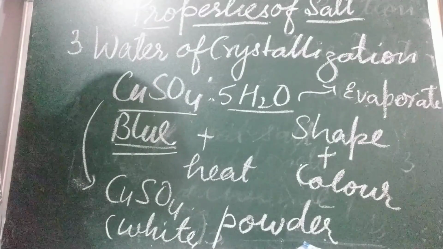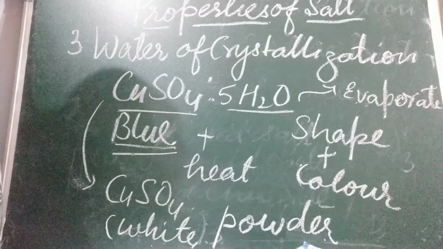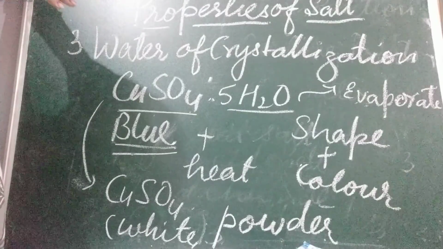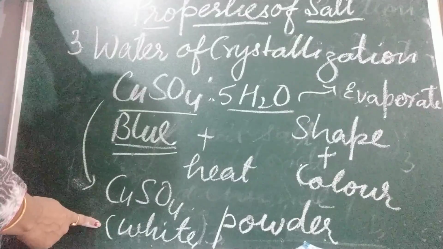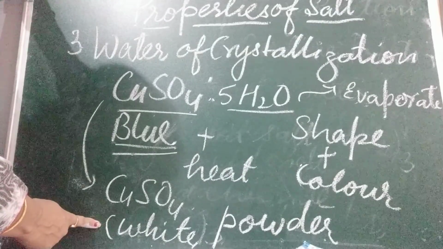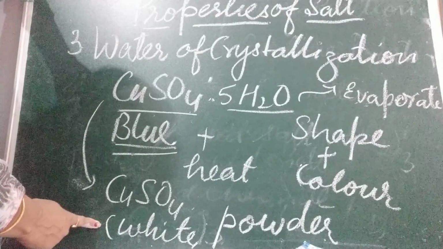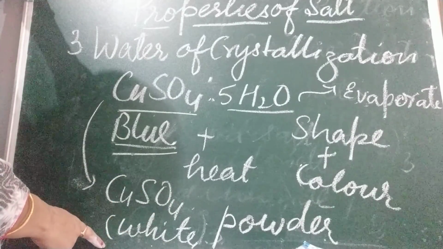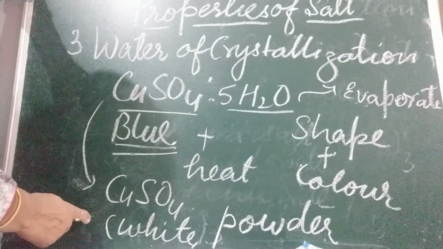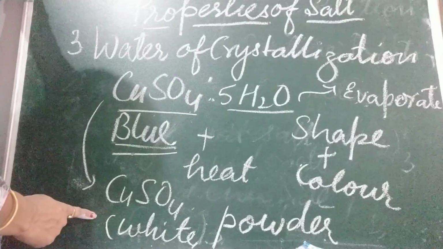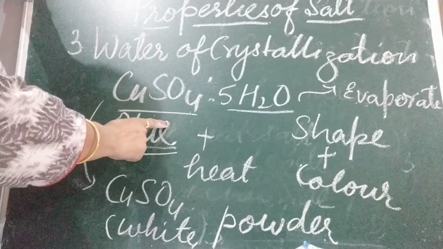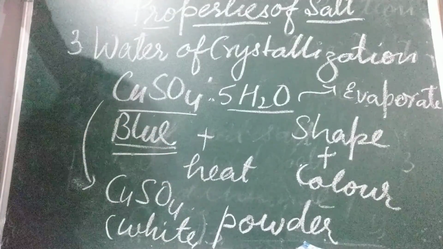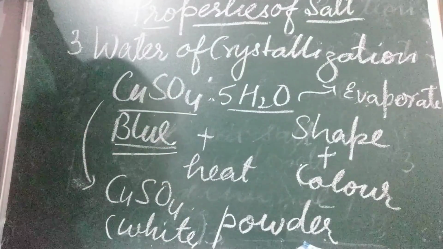When hydrated copper sulfate is heated, it gives out water molecules. Children, I told you, white powdery anhydrous copper sulfate would be formed. Then again, if we add water in this, 5 molecules of water we will add, again it will turn into blue color and also in crystalline form. So it is clear to all of you.